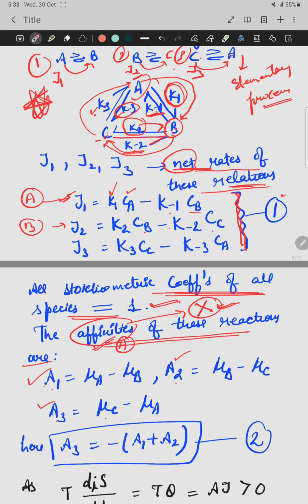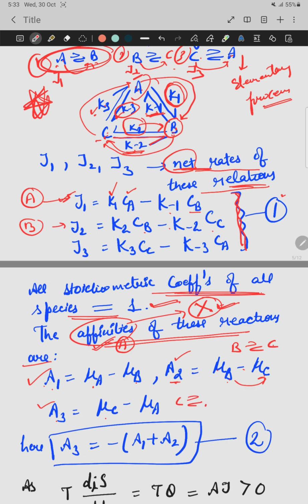For A1, the first elementary process, A changes into B, so A1 is the chemical potential of A minus that of B. For B to C, A2 is the chemical potential of B minus the chemical potential of C. For C to A, A3 is the chemical potential of C minus that of A. Simply subtract their chemical potentials.